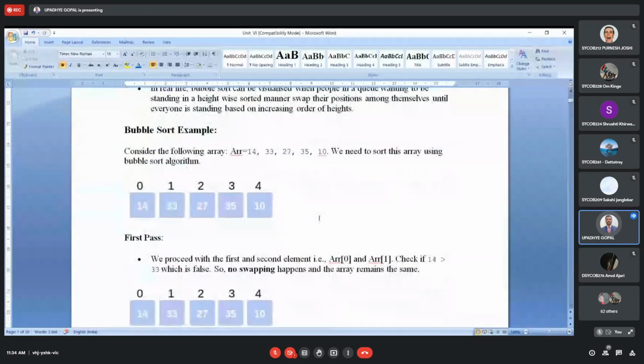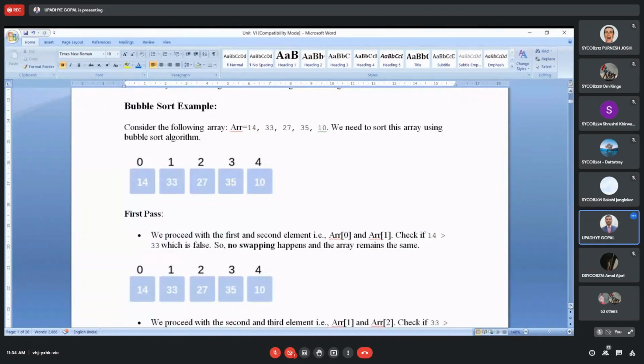Suppose we have one array of 5 elements. These elements are 14, 33, 27, 35 and 10. These are the 5 elements given to us, and we have to apply bubble sort on them. For that, we will make one array holding all these 5 elements, with index numbers 0 to 4. Now we will apply bubble sort.